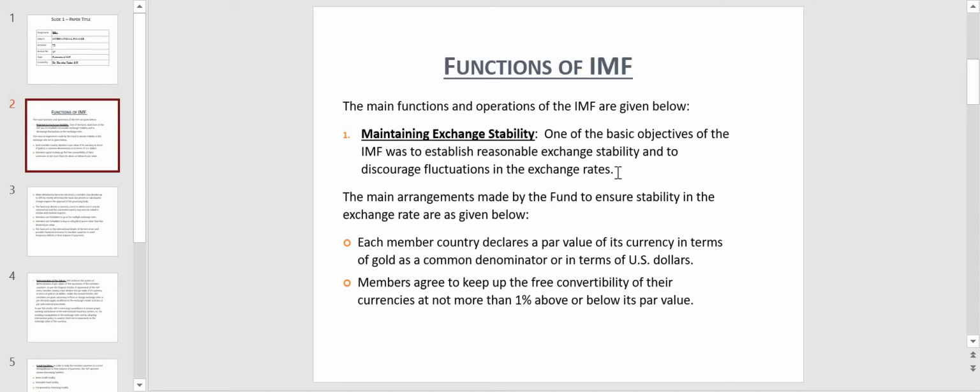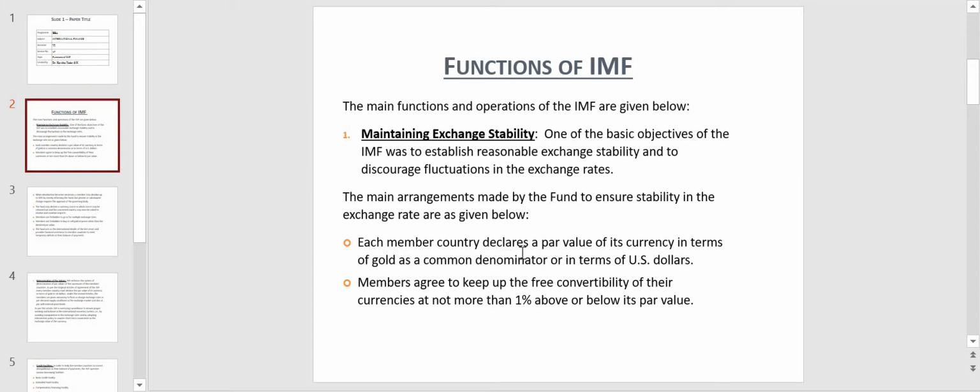So international trade will not be very beneficial to all the countries of the globe. Therefore, if exchange stability is achieved with regard to the currencies of the countries, then smooth functioning of global trade or international trade is possible. So to achieve this exchange rate stability, various arrangements have been made by IMF.